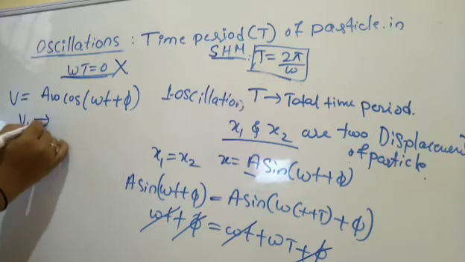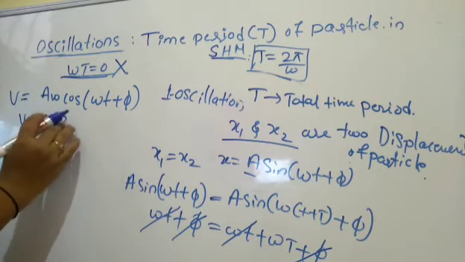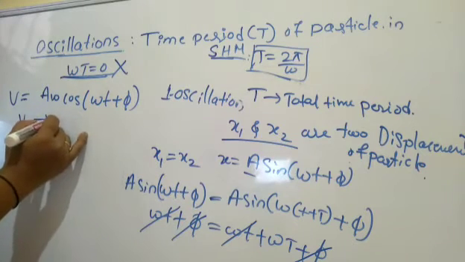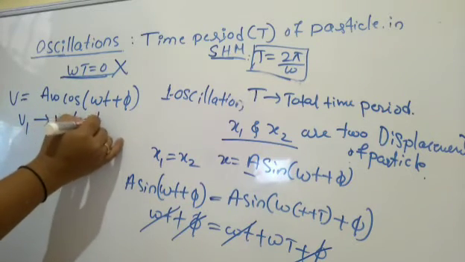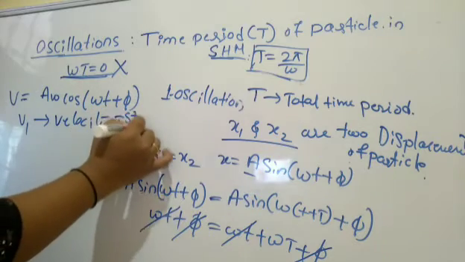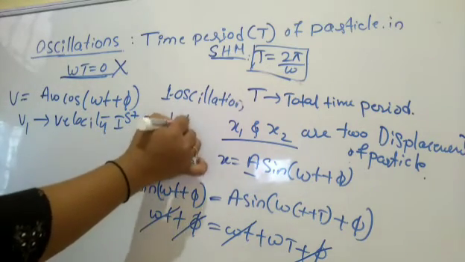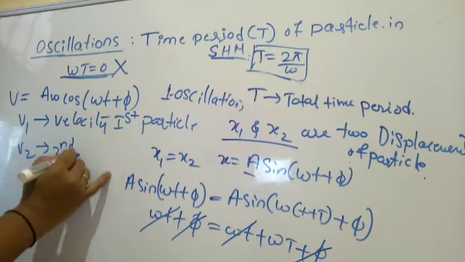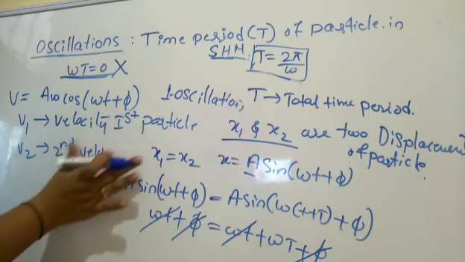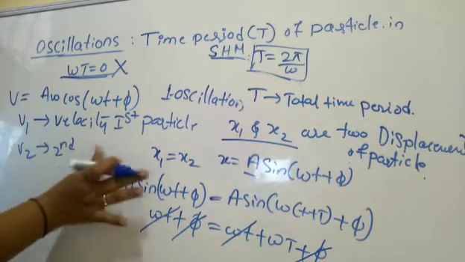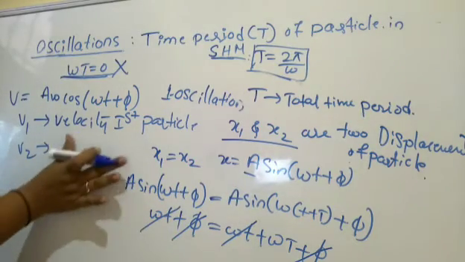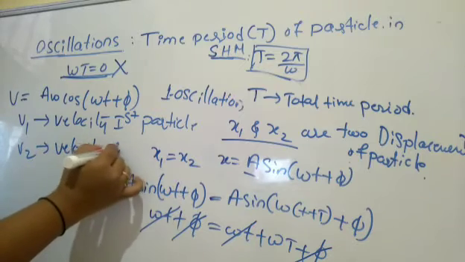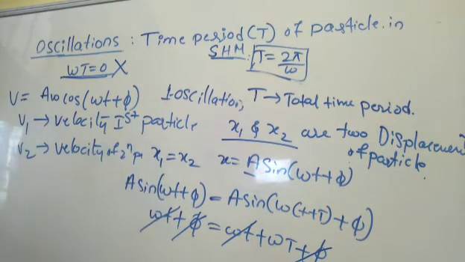Let v1 be the velocity of the first particle. Let v2 be the velocity of the second particle, right?